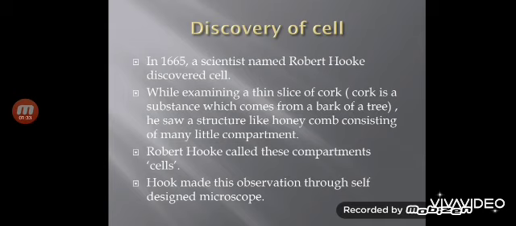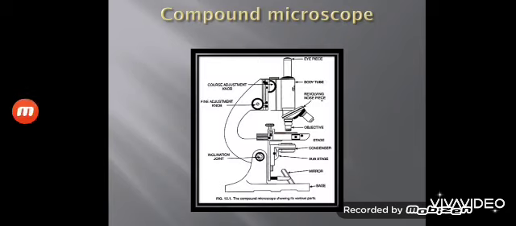Actually, in Latin language, the word cell means compartment or room. When Robert Hooke first observed cell, it was through a handmade or self-designed microscope.